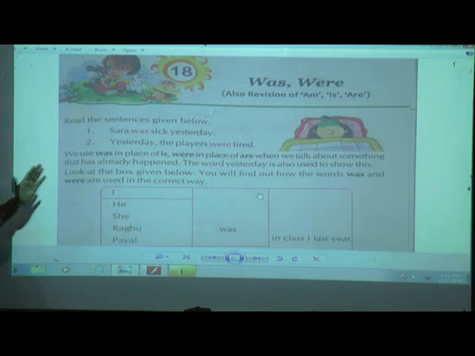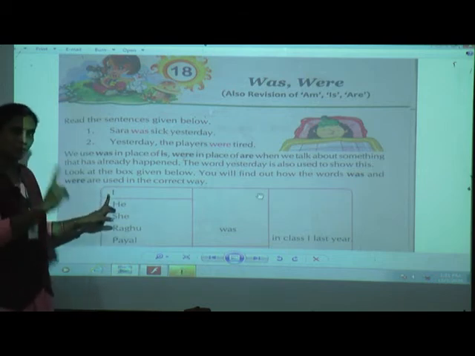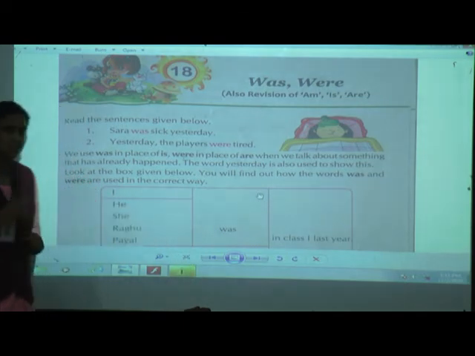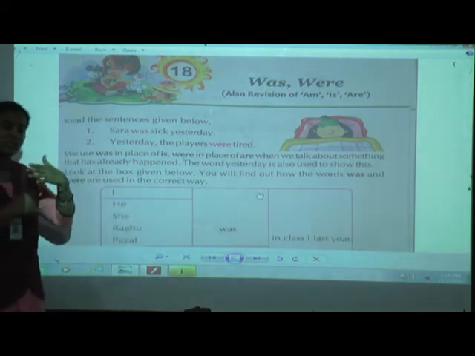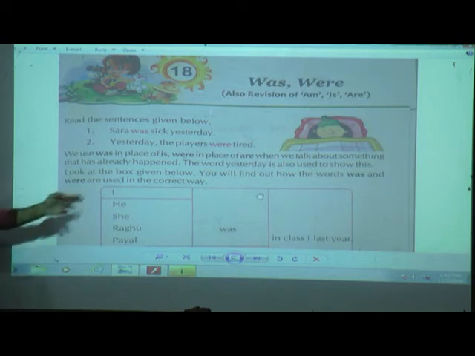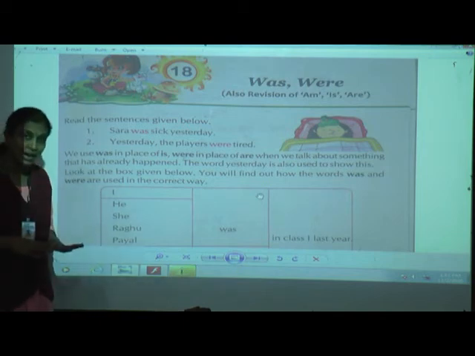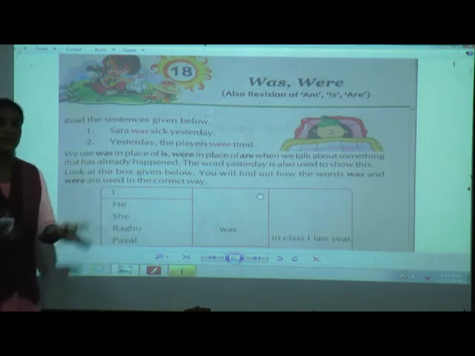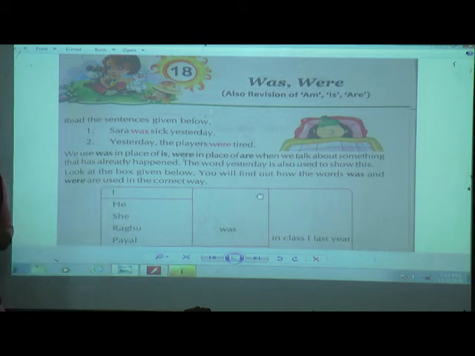And with the word I, singular: I was in class first last year. We are speaking about last year, meaning past. And if we are speaking about now, children, I am in class second. Now you all are in class second. So this is the difference, how to use am, is, are, was and were.